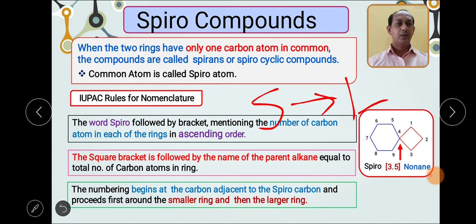In case of the bicyclo, we do the reverse. We start numbering from the larger ring to the smaller ring. So this is a major difference we must remember when we have to give the nomenclature.